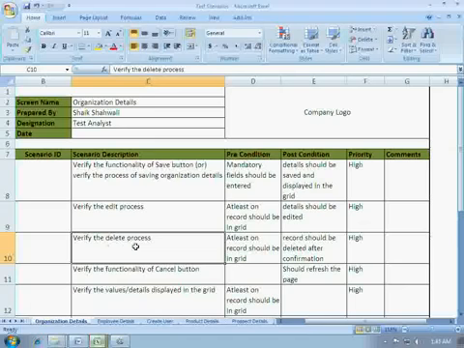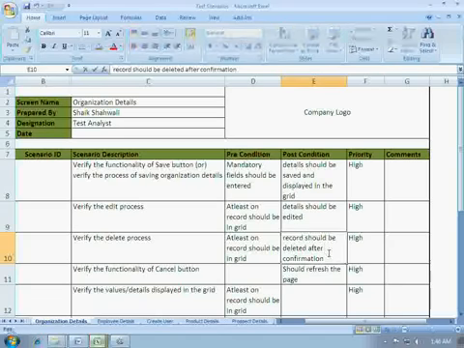So the precondition should be there should be at least one record in the grid, that is there should be at least one record to delete a record. So if there is no record we cannot delete a record. And the post condition is record should be deleted after confirmation. This is important, record should be deleted only after confirmation, and the priority is high.